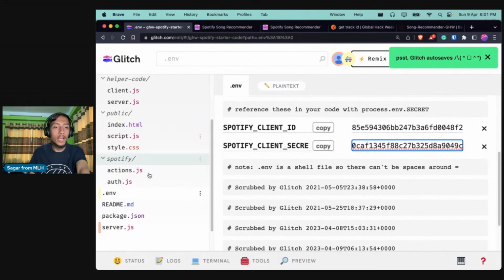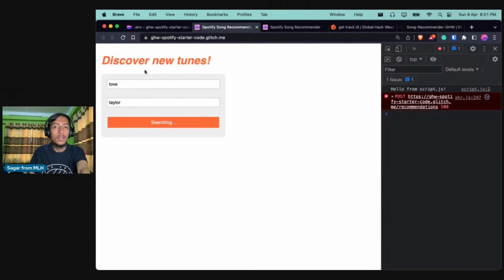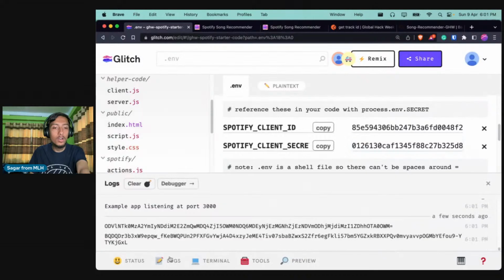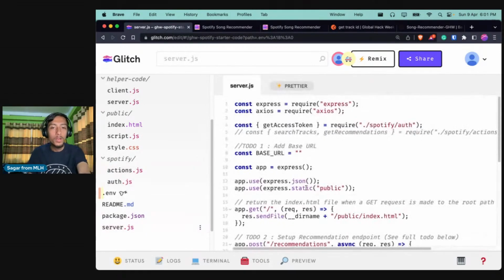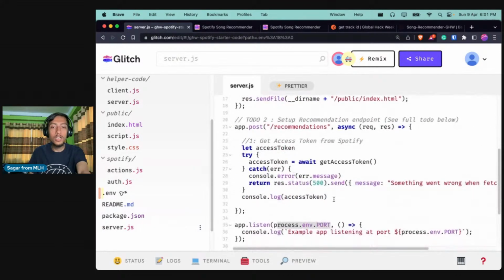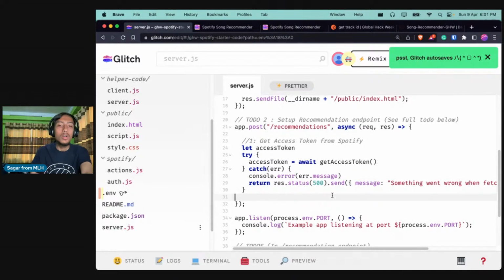And if I click on save, and now if I try to send this request again, you can see the button change, right? We mentioned this in the HTML page, so the button text was changing. Now if I go to logs, you will be able to see we are getting some access token over here, right? So we have successfully authenticated our app with Spotify. So I can just close that for now.